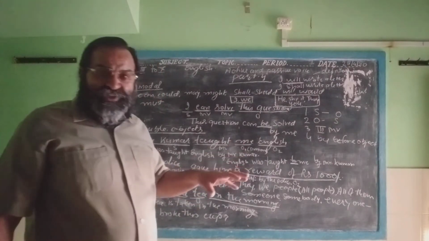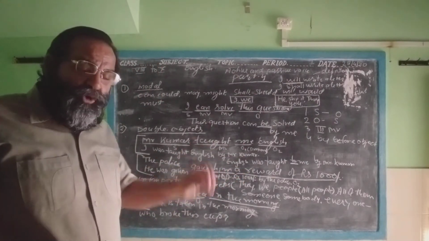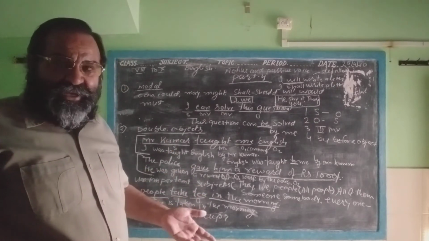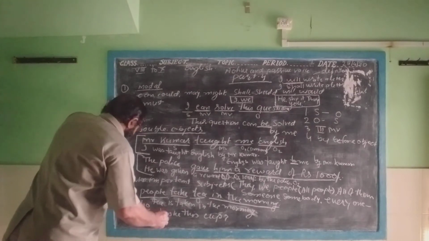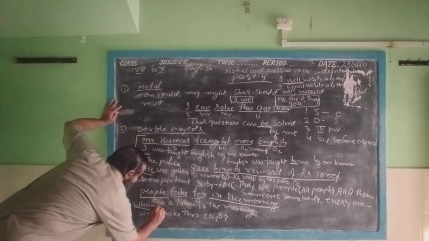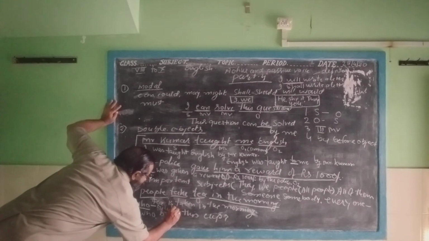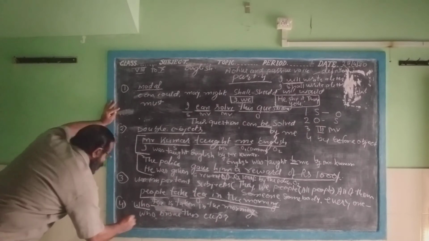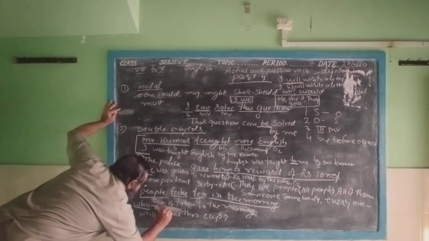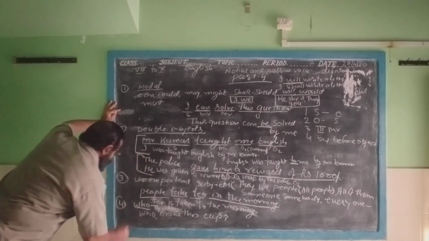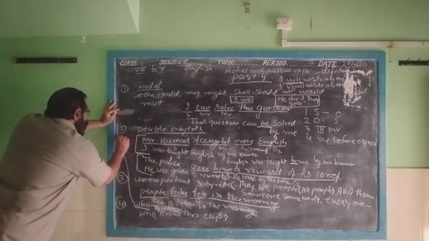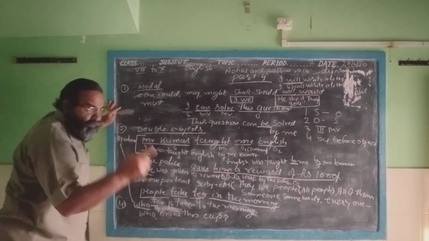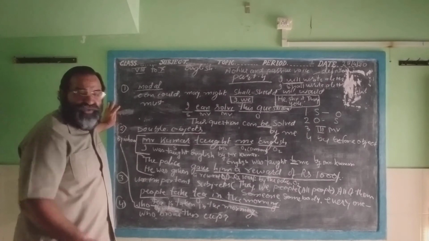When you want to change the active sentence with the WH word who into the passive sentence, you will have to write by who here. Who will be changed into by whom, and it will be written at the beginning of the sentence.